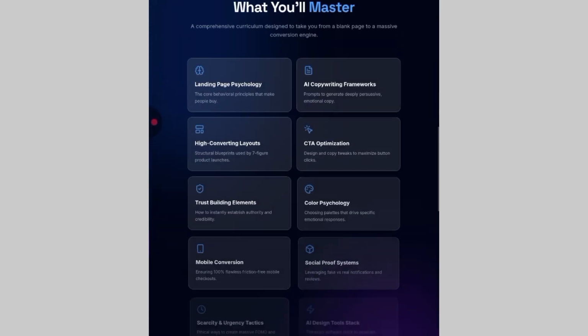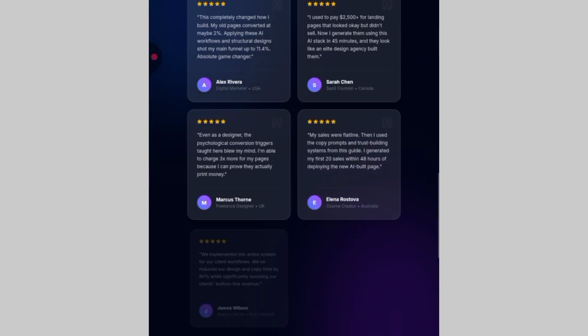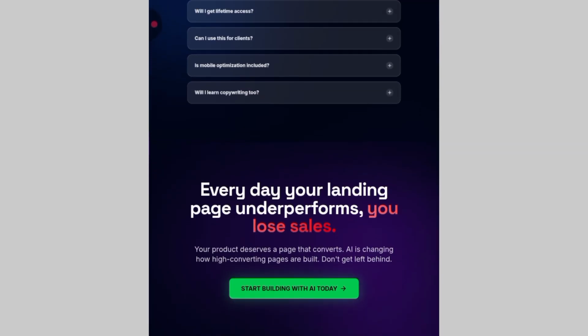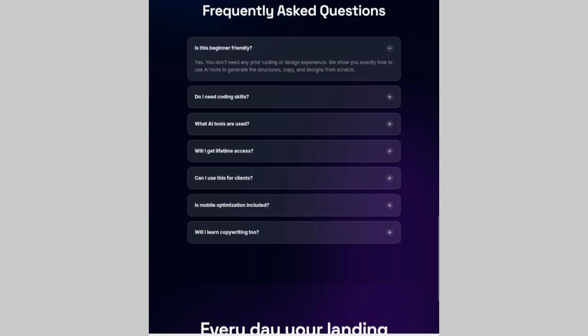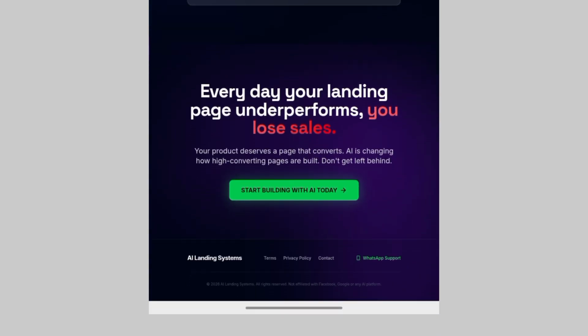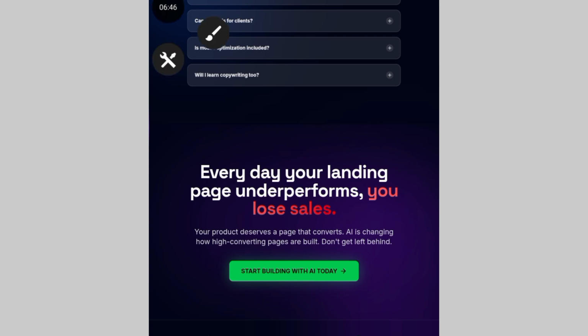See what you are going to learn. So it took me here. You can see everything is working. If I click on start building today and I pay, you can see the WhatsApp support, the terms and conditions, everything is actively working. Why? Because I requested for it. So you need to understand all these things, because I instructed the AI to get the job done for me, and that is what you are going to be doing also.